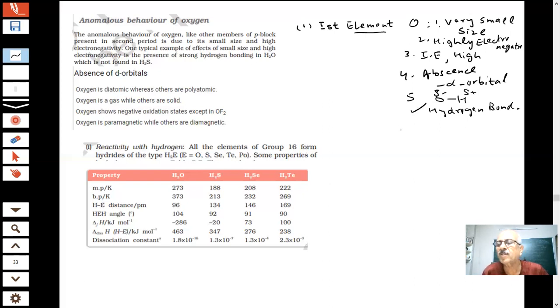In fact, the existence of life is based on this. Water is a liquid, and H2S is a gas. This question has been asked so many times in many classes, and that is the basis of human life. What is the basis of human life? Hydrogen bonding. If hydrogen bonding is not there, the water will evaporate. And if water evaporates, what life will be there? Zero. Nothing. Water is present inside your body cells also, 70% of it. The science is so beautiful that it makes life possible.